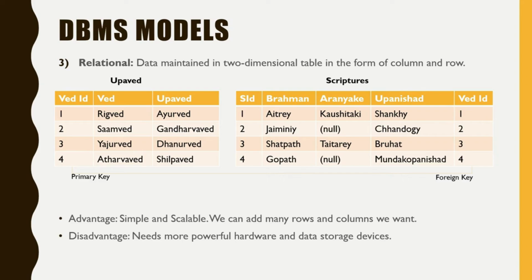So I'll have to establish a relationship between these two tables, which I have done with the help of the Ved ID column available in both tables. Now if I want to know the Brahman of Rigved, I'll simply match the Ved ID of Rigved to get the associated Brahman of that Ved ID as a result. It means I can query both the tables to get the desired result.